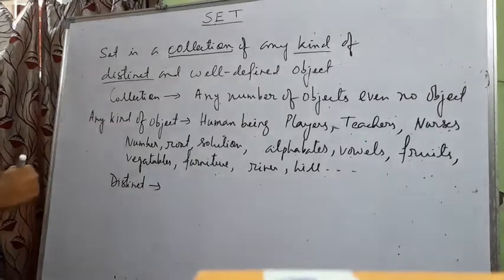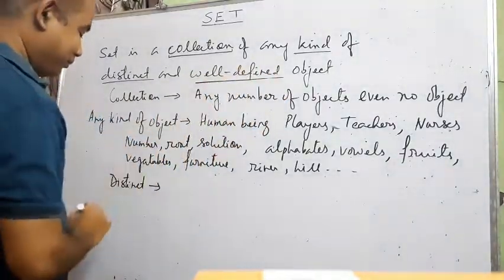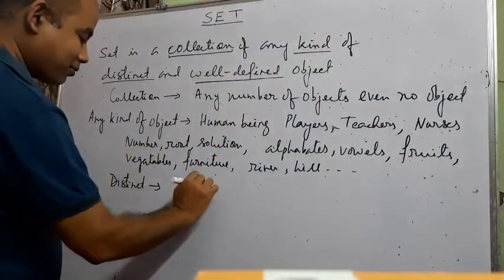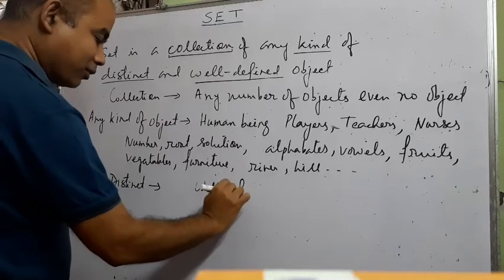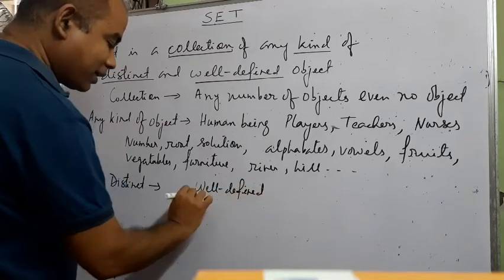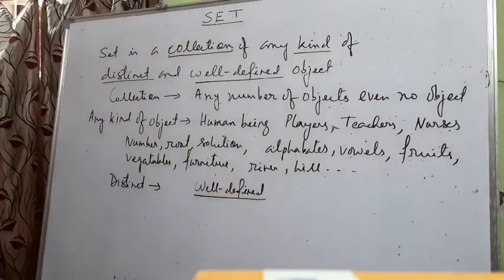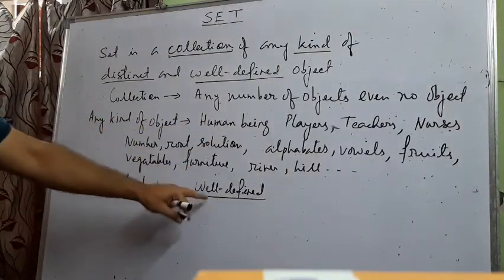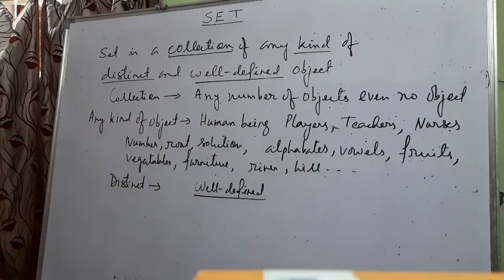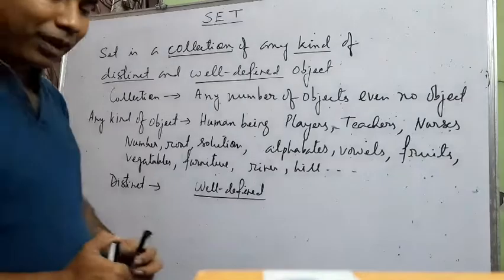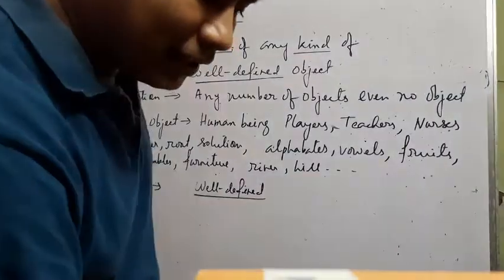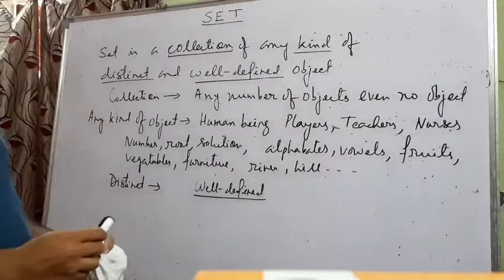Then the important thing is well defined. So objects can be of any kind, that is not a problem, but it must be well defined. So what is the meaning of well defined object? Let us clear this with an example.